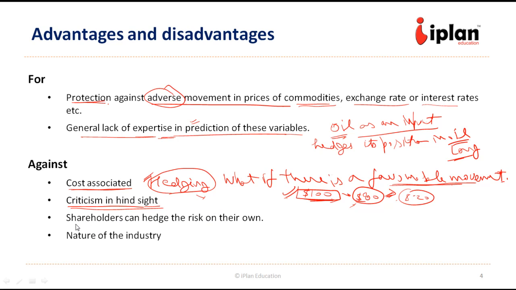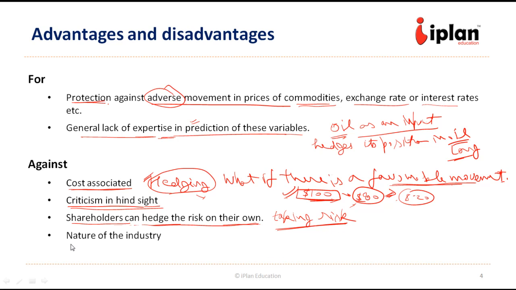Then the argument is also given that shareholders already know that there is a risk in terms of fluctuations in commodity prices, exchange rate, etc. So they are well aware of the risk and they can hedge their risk through diversification or through other means on their own. So the company management should focus on creating value for the shareholders, creating wealth for the shareholders by taking risk, and they do not need to hedge this risk, otherwise their return will be reduced by that extent.